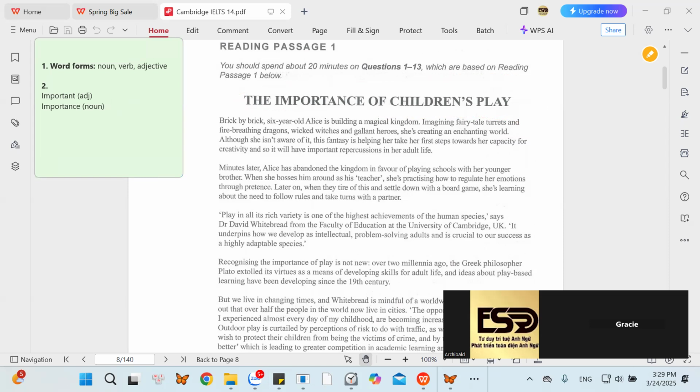See how the importance of the children play. You say it is how important. How important? What? Of children's play. Of children's play. Look at this.